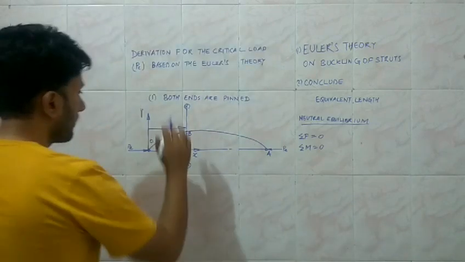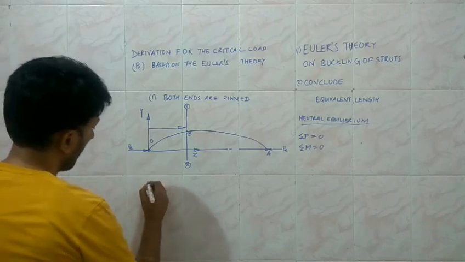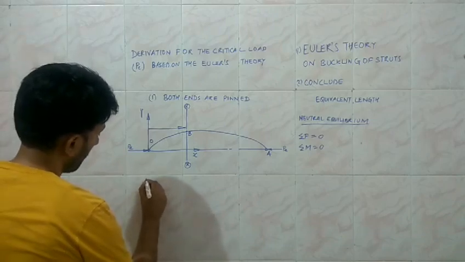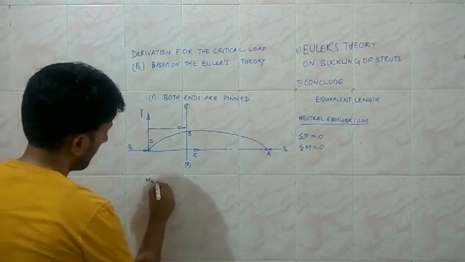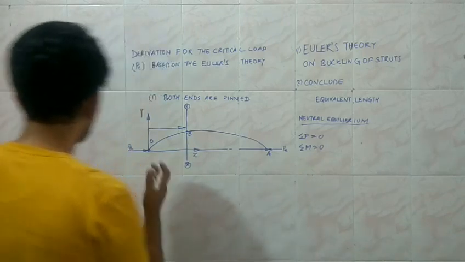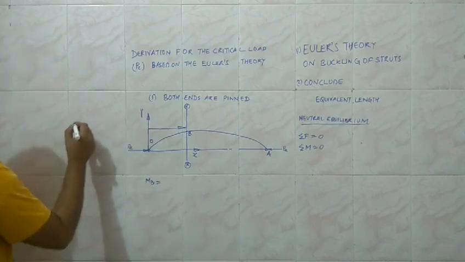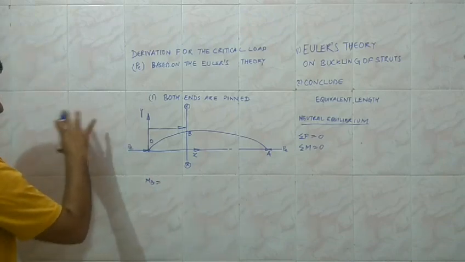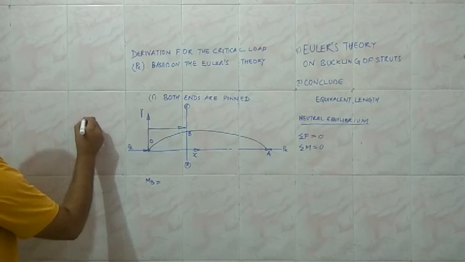So at this point B, the bending moment MB will be equal to, following the sign conventions we have already considered in the last session, which are consistent with the mathematical expressions.